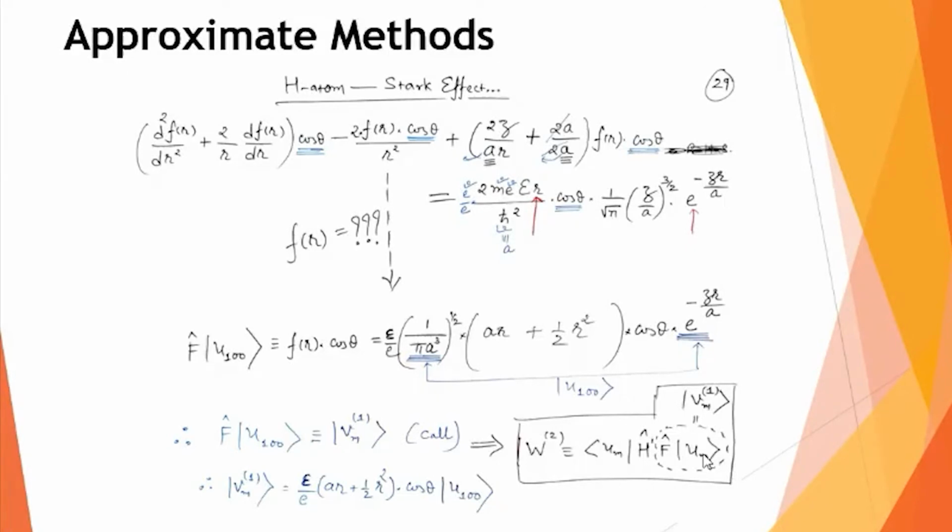This is all about the ground state. Next time we will see what the mathematics is, what the outcome is, and what understanding we obtain when we apply the Stark effect to the excited state. This is all for the ground state. Next time it will be for the first excited states. Right?